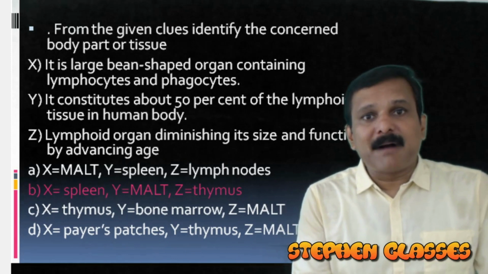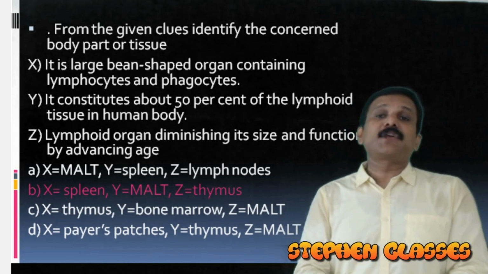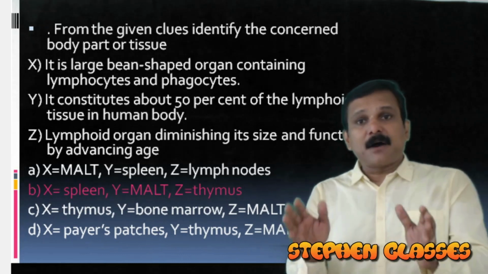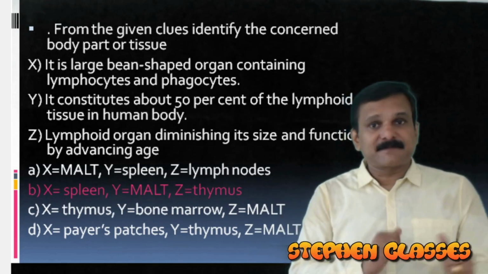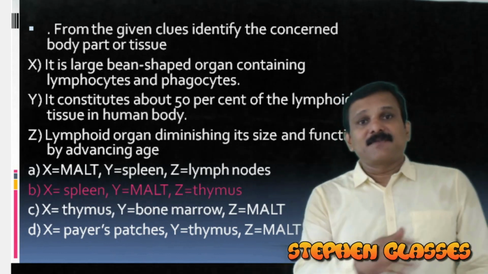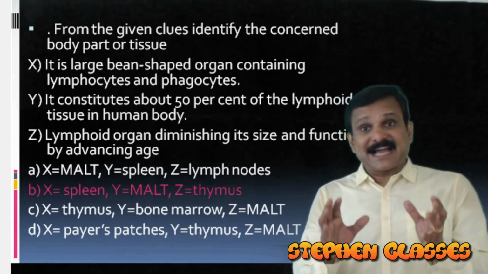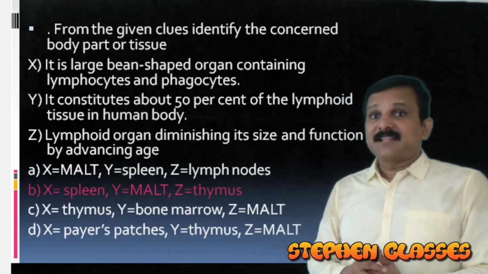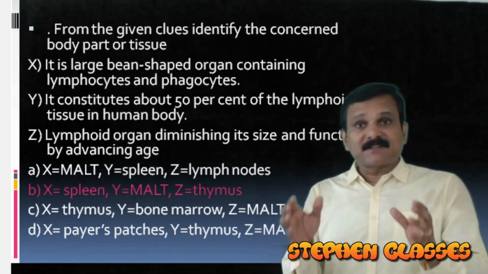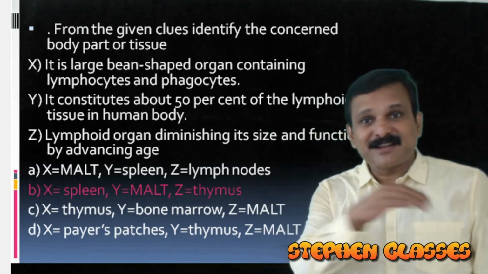Okay, Y is about MALT, because more than 50% of the lymphoid tissue in our body is composed of mucosal associated lymphoid tissue. The lymphoid tissue which is found associated with the major tracts forms the mucosal associated lymphoid tissue. So Y is about MALT. And what about Z? The lymphoid organ diminishing its size by advancing age is our thymus. The thymus gland is very large at the time of birth, but its size will reduce by advancing age. You got it? So the correct answer is option B here.